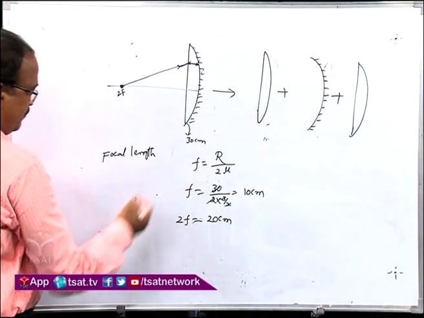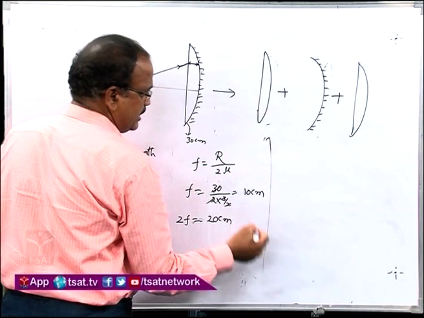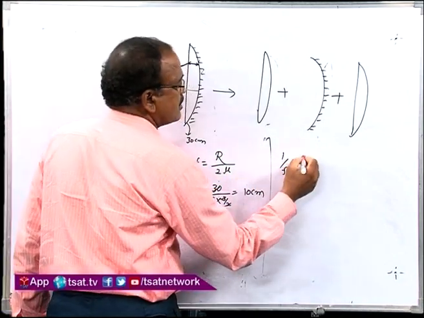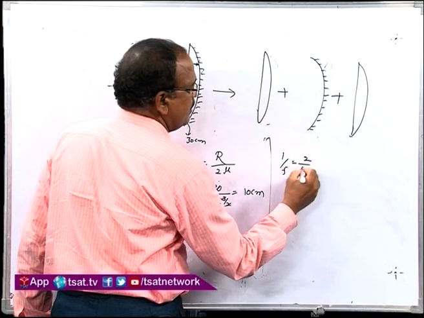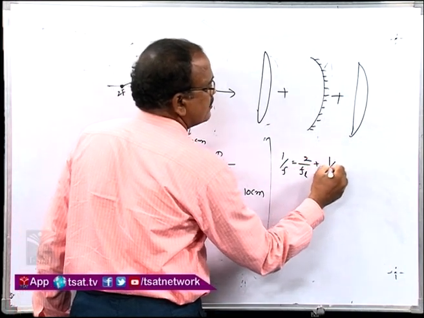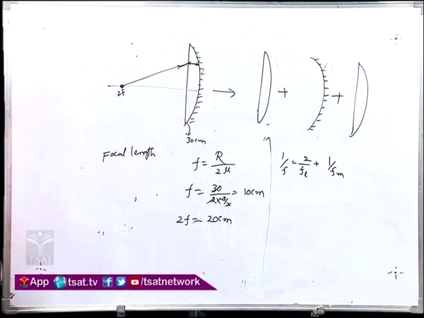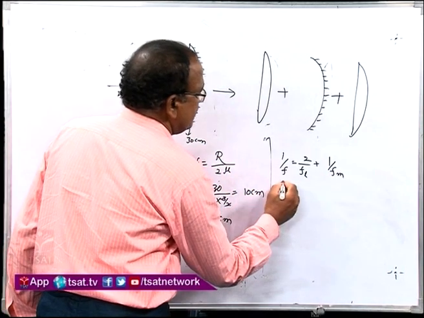Now, suppose you want to prove this and you do not remember the formula, we can take it directly here. This is the combination 2 by FL and next 1 by FM. So, a mirror is there and two lenses are there. Now, we want the effective focal length.